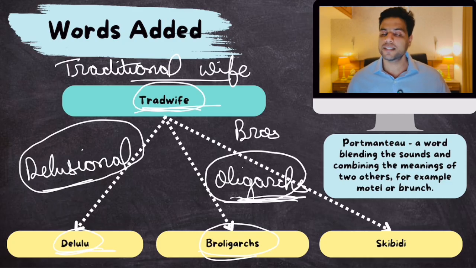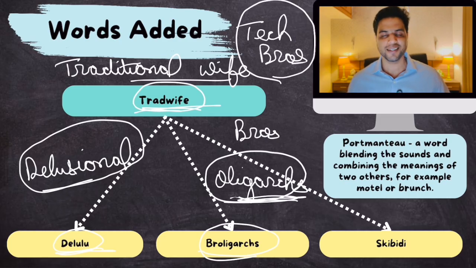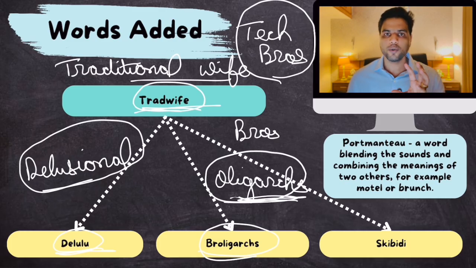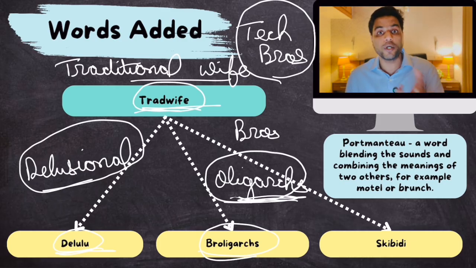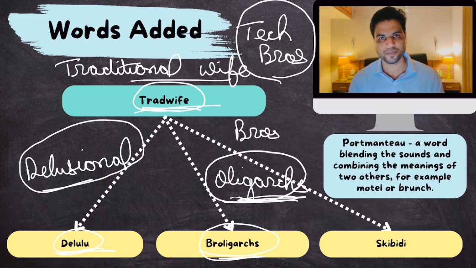Now, broligarchs is a term that is used for these tech bros, right? Mark Zuckerberg, Jeff Bezos, Elon Musk, right? These are the CEOs or owners of these big tech companies that have too much money, too much power, and too much political power as well. So, the traditional word used for these tech people was tech bros. Now they have also started getting political power. So they have also become oligarchs. So there is a new word for them, broligarchs. That's what broligarchs is. Okay.